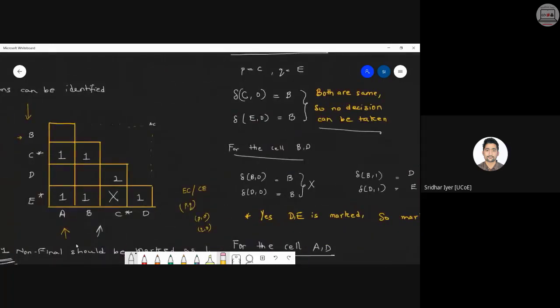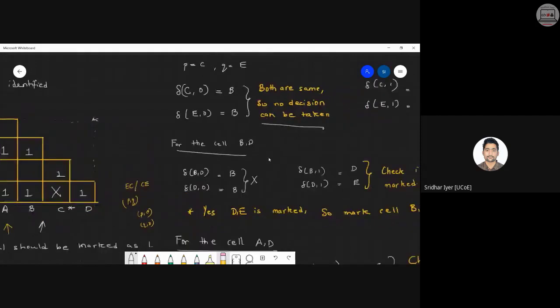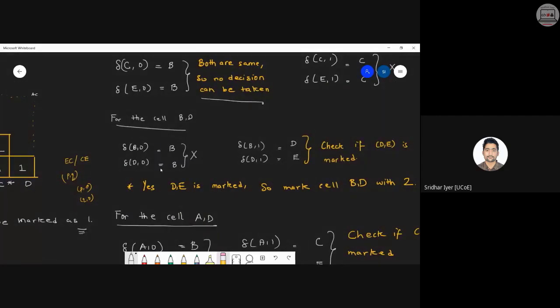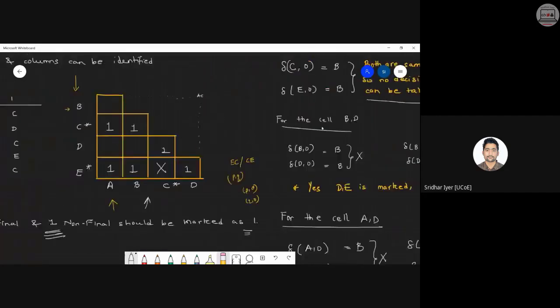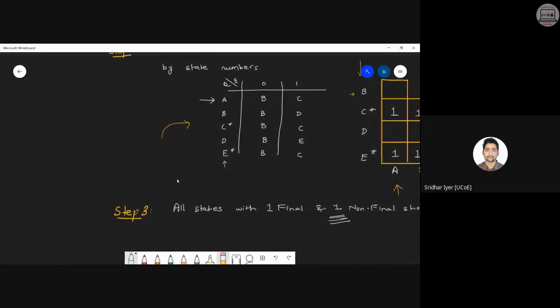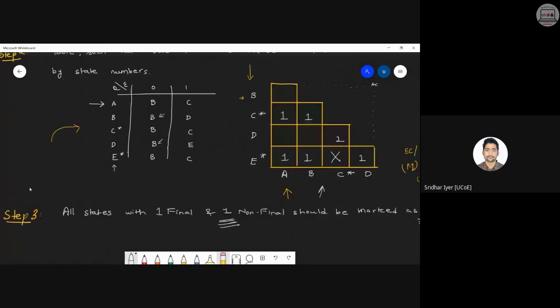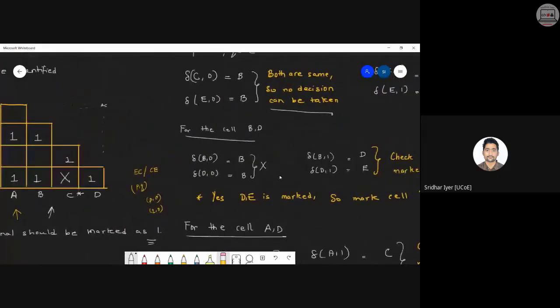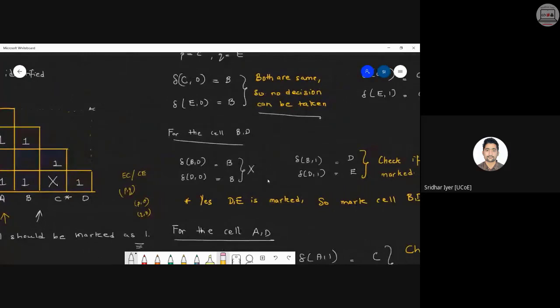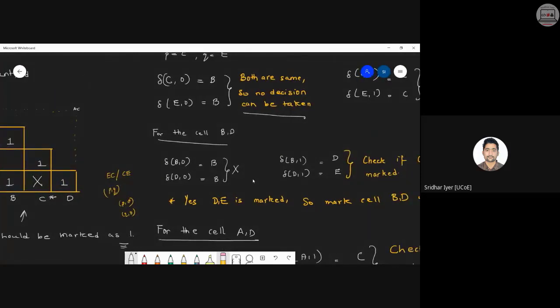Now you can move on with any other cell. For this purpose, I have taken BD over here. I'm going bottom up. You can go in any order, any random fashion if you wish. So I have taken the cell BD now. You have to again repeat the same formula. You have to check the transition of B on 0 and D on 0. If you see your table, B on 0 and D on 0 both give the answer B. That's why, again, both are the same. Can any decision be taken? No. According to our algorithm, we can't take any decision for this particular input.